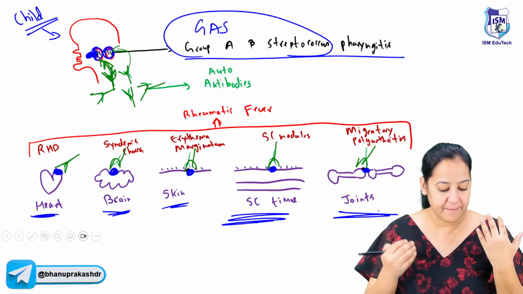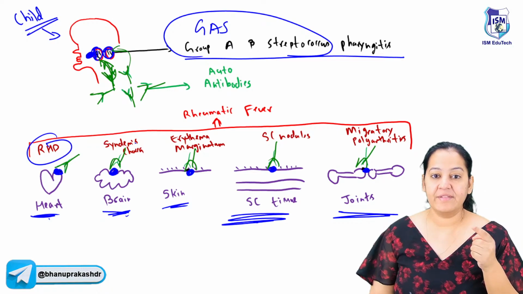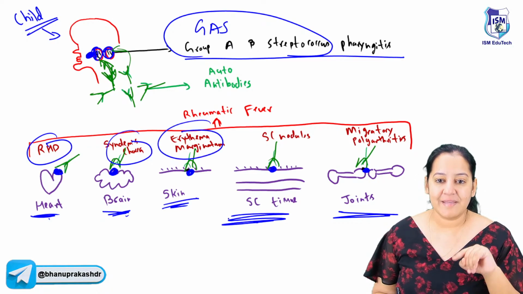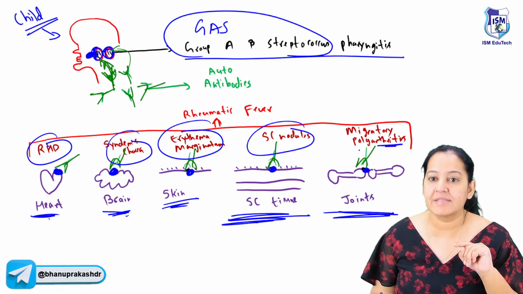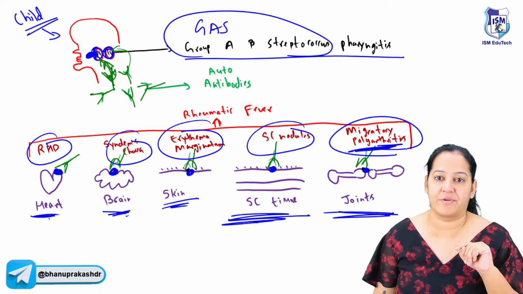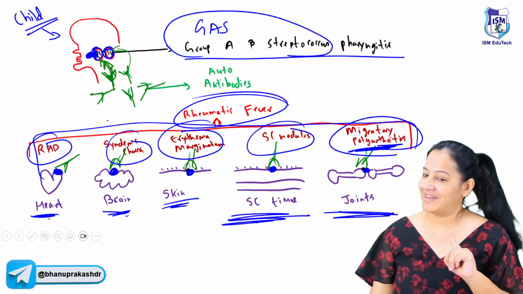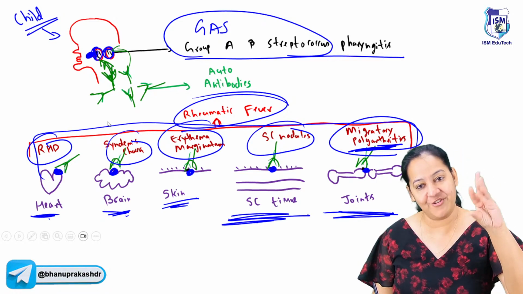Tell me the diseases in them. In the heart, there is carditis. In the brain, there is chorea. In the skin, there is erythema marginatum. In the subcutaneous tissue, it is subcutaneous nodules. And in the joints, it's arthritis, migratory polyarthritis. The 5 diseases together are known as rheumatic fever. So basically, rheumatic fever is not one disease. It's a multi-system disease. It is involving 5 human systems.